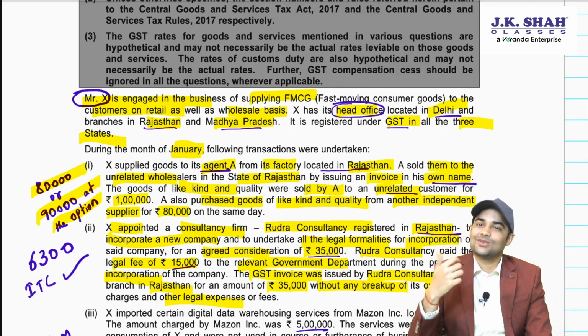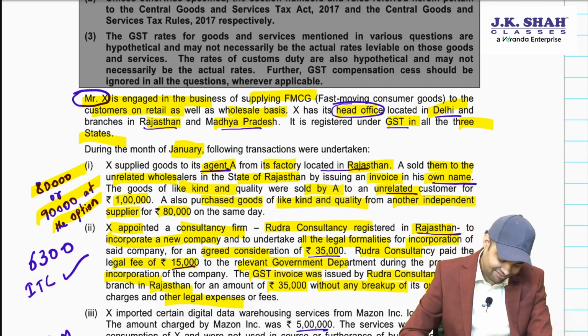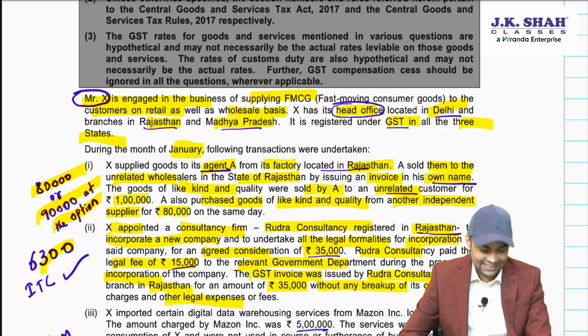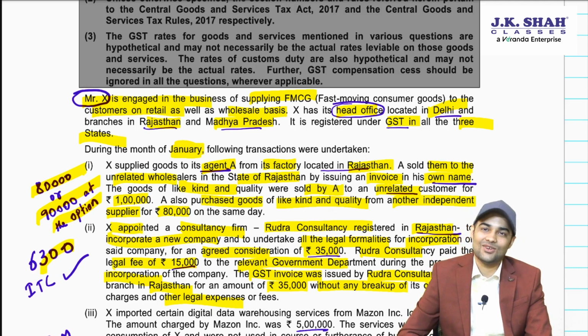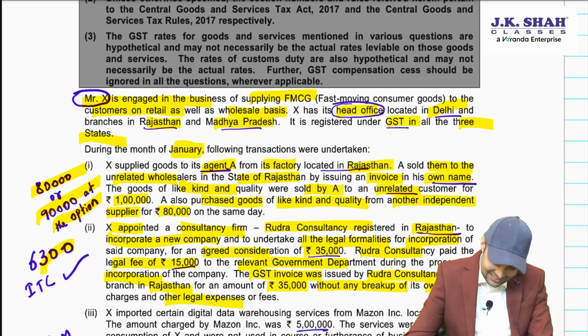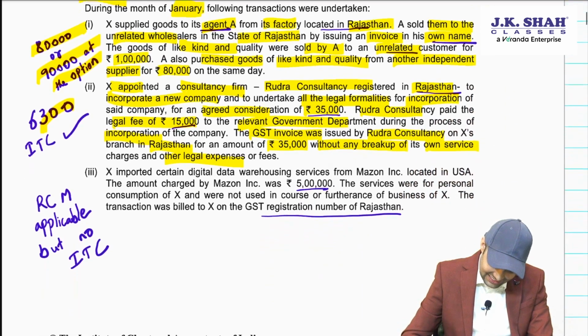So 35,000 into 18% will come to 6,300. Tell me whether ITC will be available to the Rajasthan branch. The answer is yes, ITC would be eligible to the Rajasthan branch. Then let's see the next one.